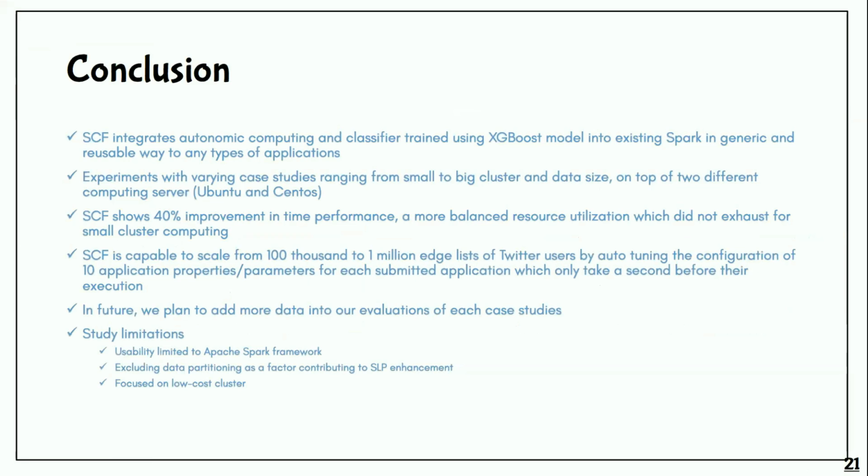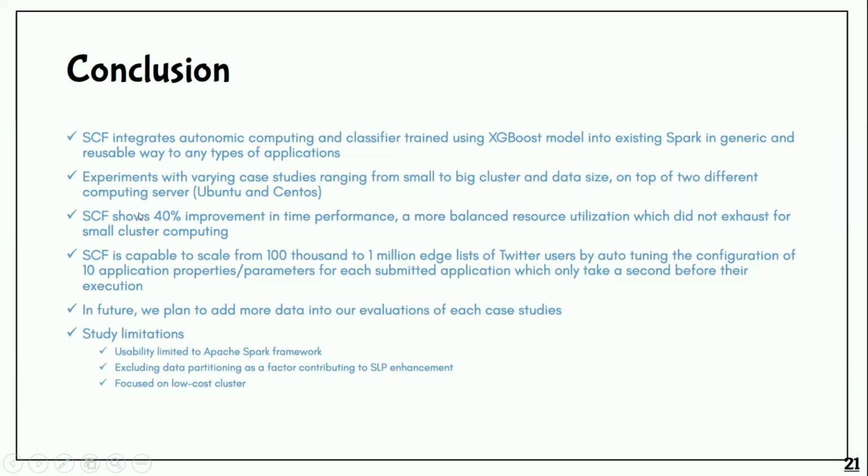To conclude, our self-configure framework is integrated in automated computing and classified using an XGBoost model into existing Spark in a generic and reusable way for any type of application. However, our research only focuses on link prediction applications, and you are welcome to use any applications with our framework. We also ran experiments with varying case studies, ranging from small to bigger clusters and varying data sizes, on two different computing servers, Ubuntu and CentOS.